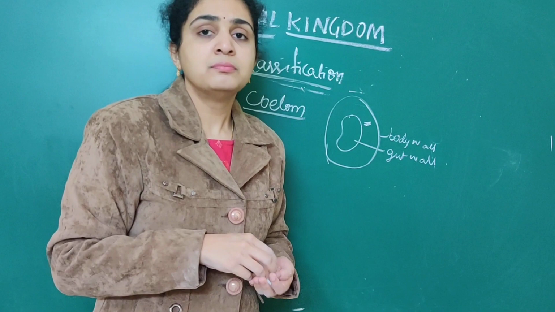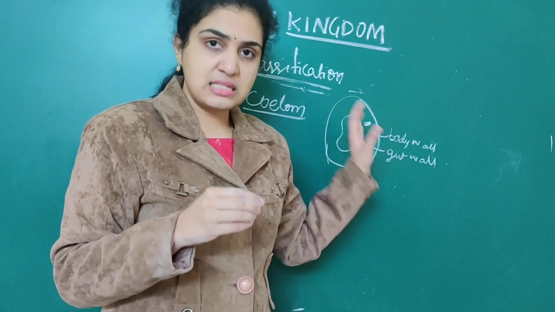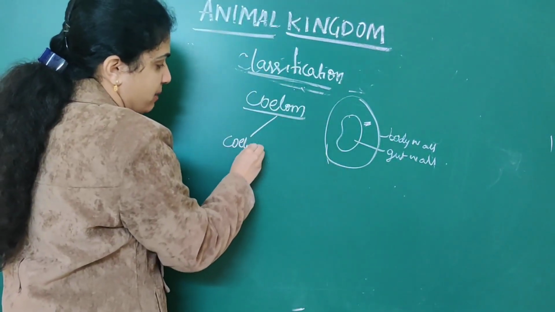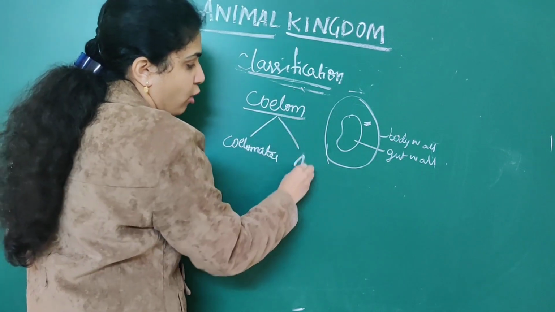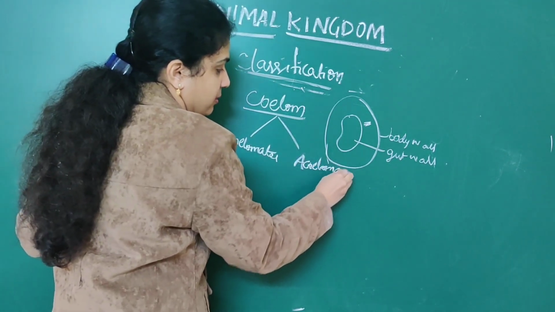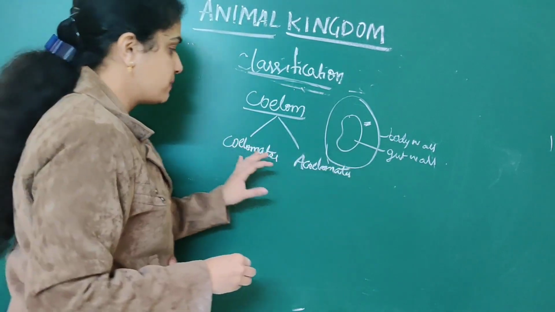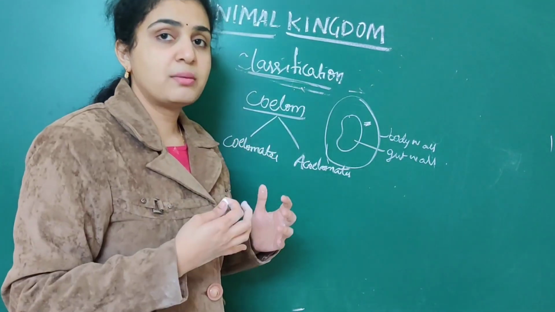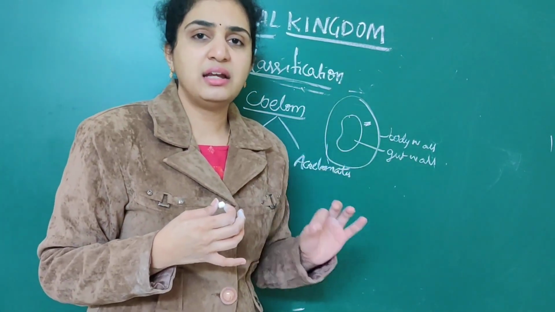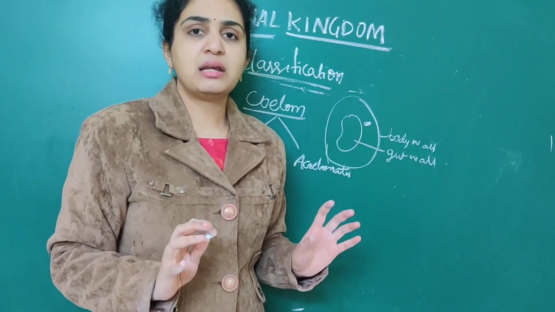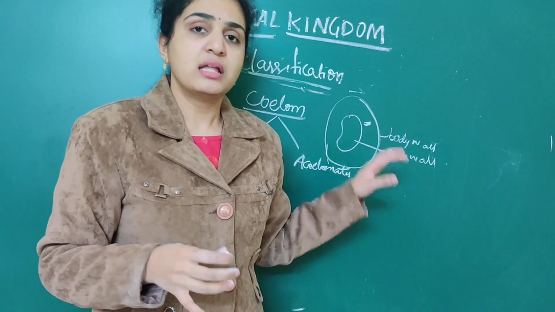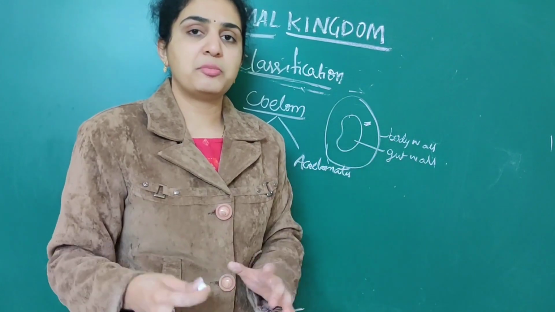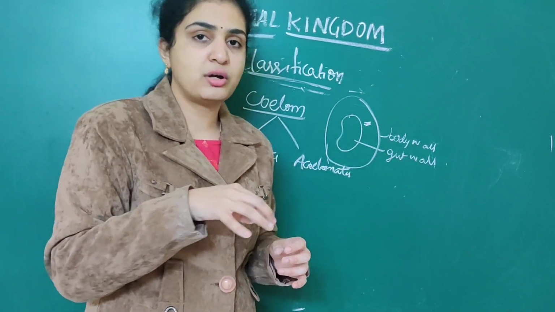So in coelom there are three types again. If the coelom is present, then they are called coelomates. If they are absent, they are called acoelomates. So this is also a mesodermally derived structure. Anything if they ask in NEET related to this, anything are mesodermally derived only because they are later developed. That's why, for anything related to ectoderm or endoderm or mesoderm, try to answer mesoderm in most cases.